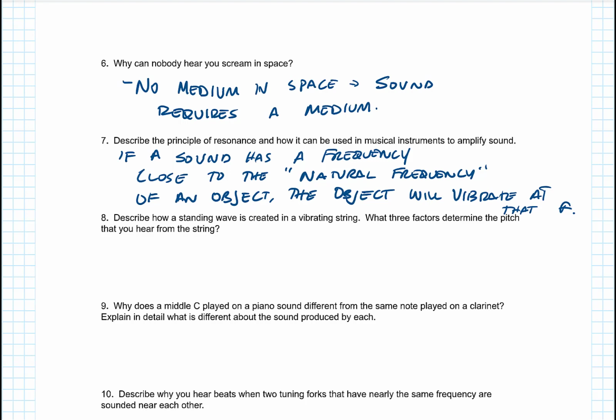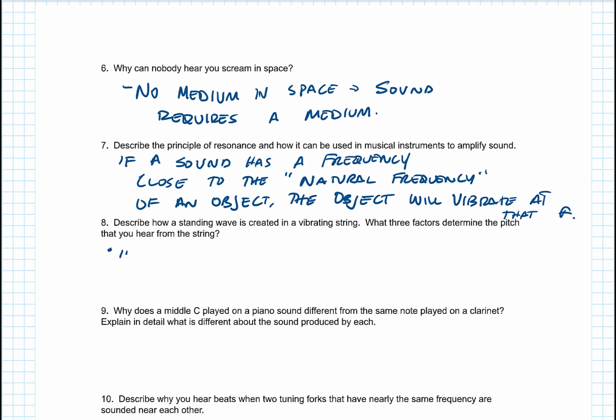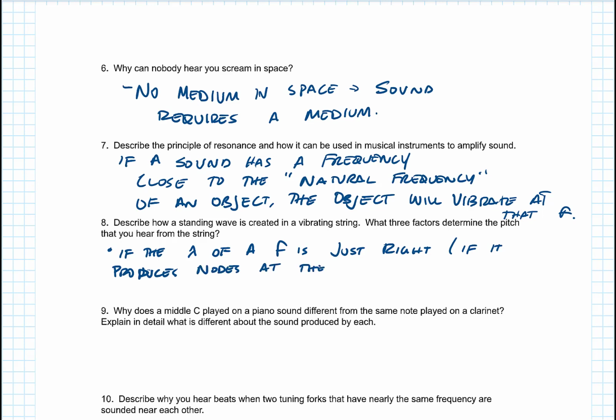So if the lambda of a frequency is just right, if it produces nodes at the end of the string, it will produce a standing wave, or it will resonate.